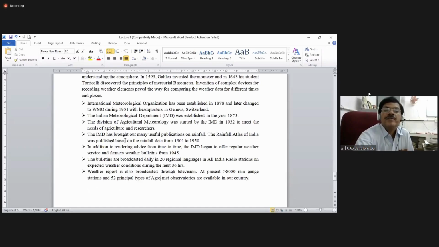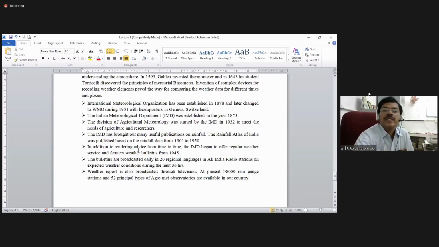The IMD has brought out many useful publications on rainfall. The Rainfall Atlas of India was published based on the rainfall data from 1901 to 1950. Later, we have had so much useful information from them, and they are also publishing a journal called Mausam. A journal is also coming out from the IMD.